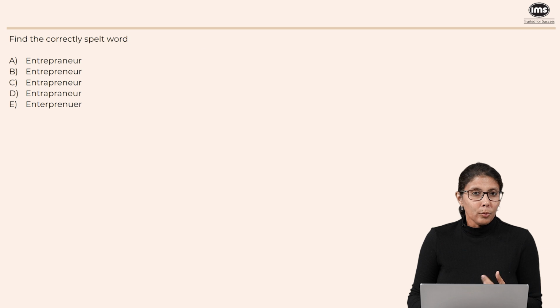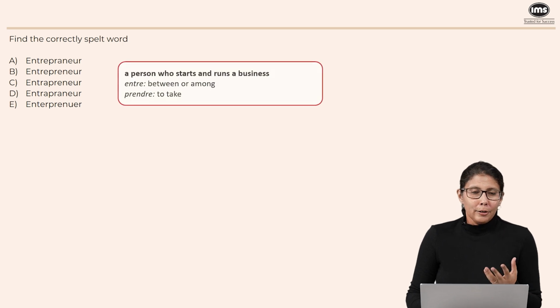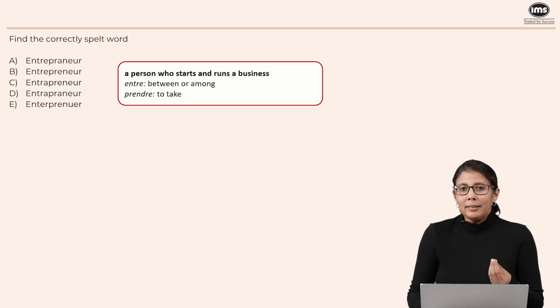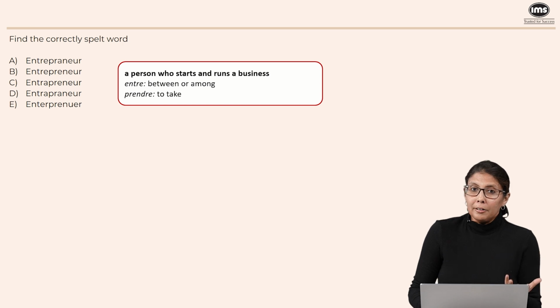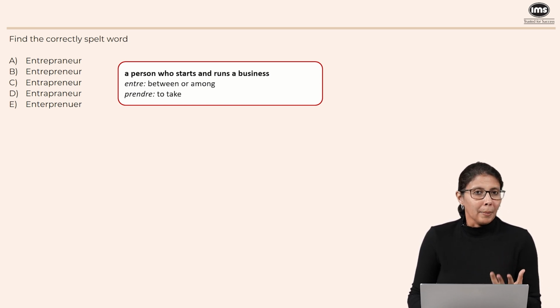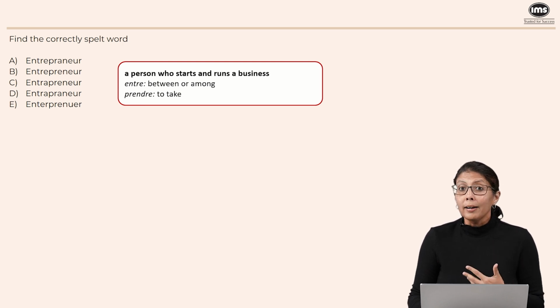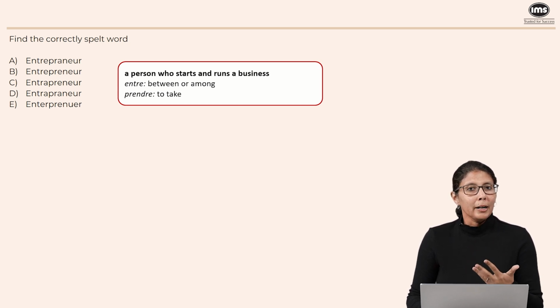Here we have a spelling question, but this is a word that everyone should know. The word obviously is entrepreneur. This is a French word. Normally, we say that it is derived from the words entre and prendre. If you're familiar with French, entre sometimes means between or among, and prendre means to take. Now, how is this related to entrepreneurship? An entrepreneur is a person who starts and runs a business and therefore actually undertakes risk. And that is how it is related to prendre. You are taking the risk or assuming the risk of that business.